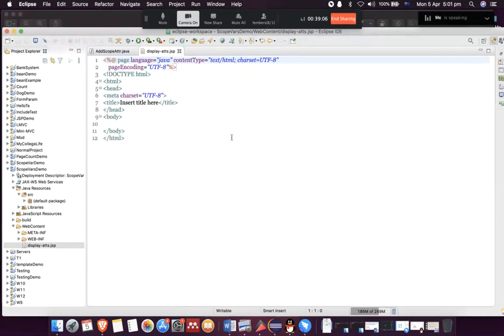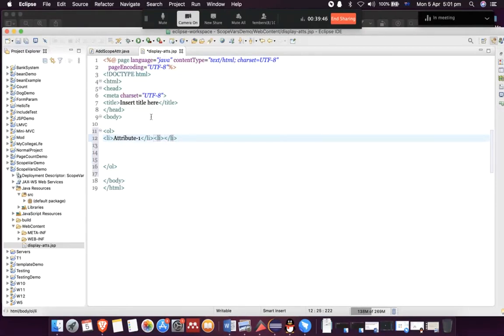So we go to our JSP file. We want to use expression language. Okay, so I'm going to create an ordered list and basically say, first list item, attribute 1, and let's have another list item for attributes.